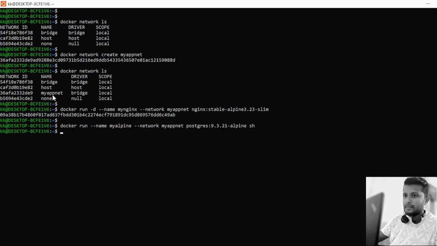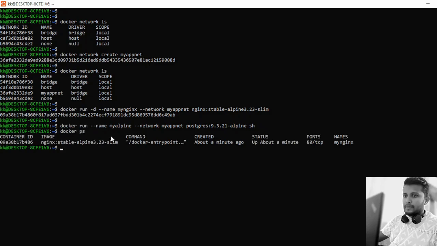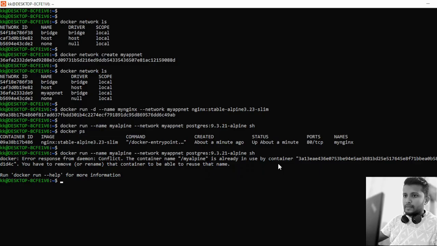We're not able to log into the container somehow. Let's see it. Let's list the containers. So we just have the container 1, not the container 2. Let's see why it happened. Okay, let's remove the container. Sorry, the container already exists, so let's remove the container my alpha.